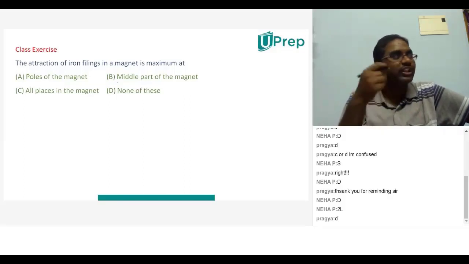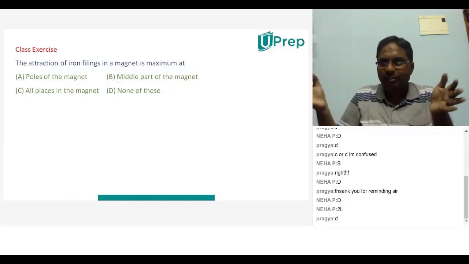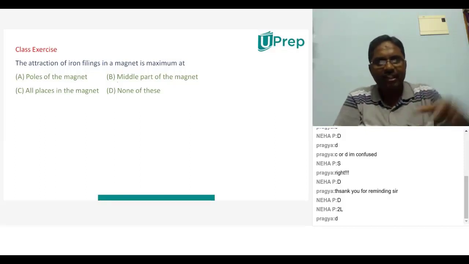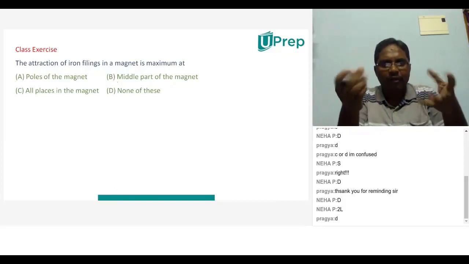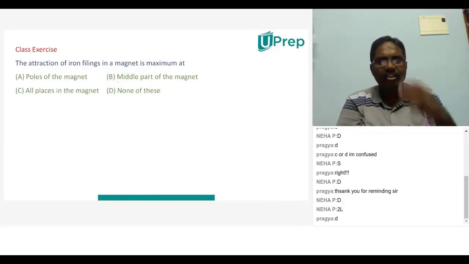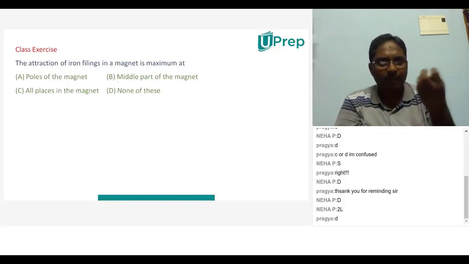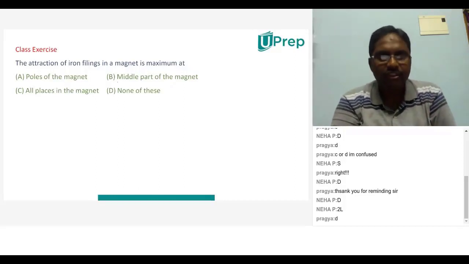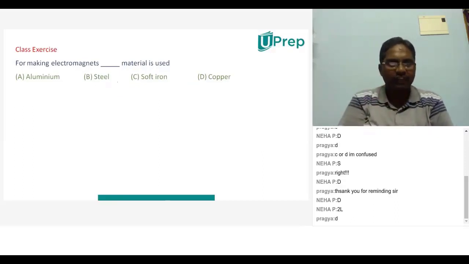Just now I said to do this activity, so try to do it. Keep that bar magnet in sand, and take it out. Observe it at the poles. More iron filings, that black powder, will be there, and at the center less powder will be there. So at the poles, there is more attraction. Yes, sir, I tried it. And if you keep it on paper, it creates a beautiful pattern also. Right, and you can even find out magnetic lines of force by using the iron filings.